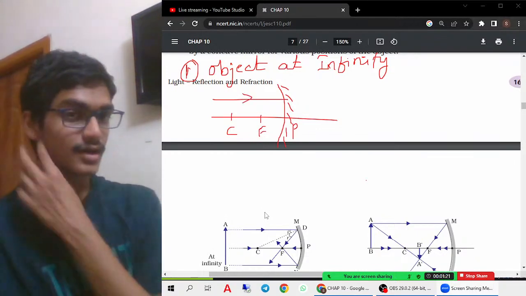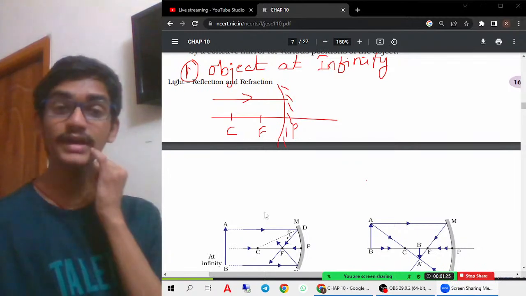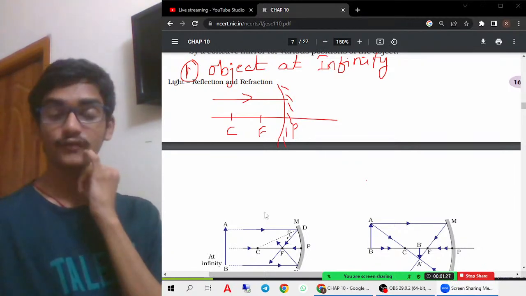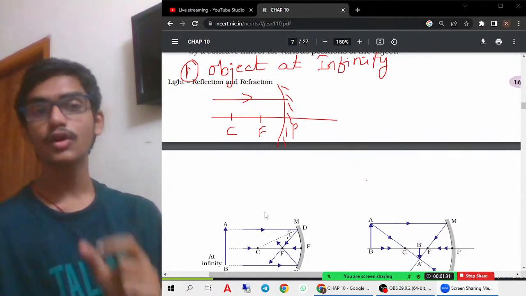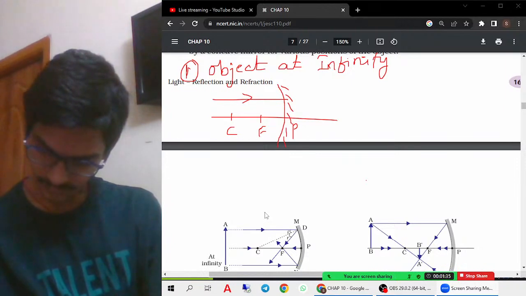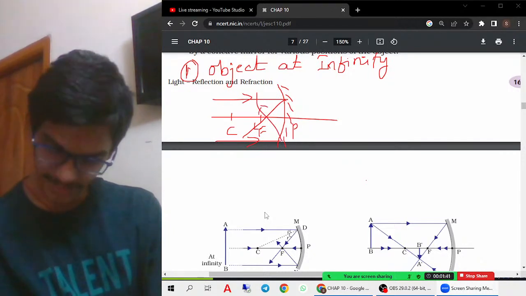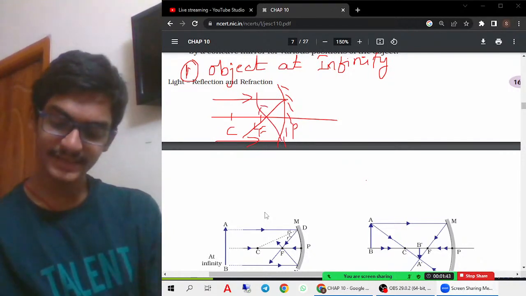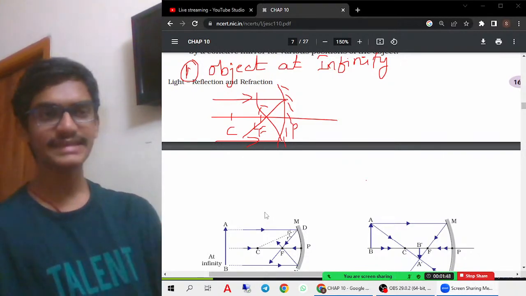For drawing the rays for any image formation, you need at least 2 rays. Two rays are mandatory in order to find the image. In the first case, when the object is at infinity, we don't know where the object is, therefore we call it infinity.